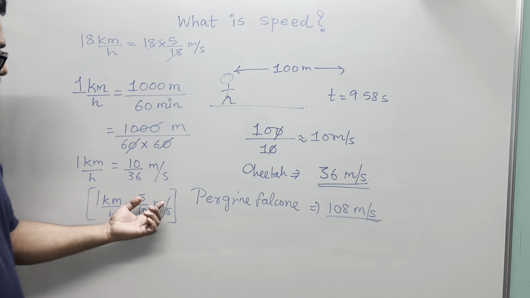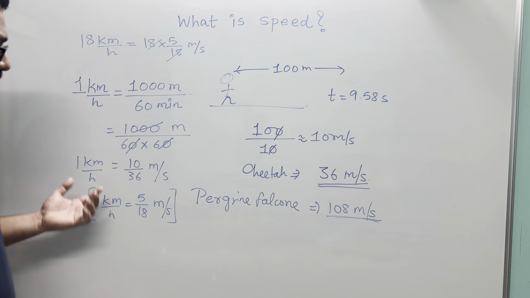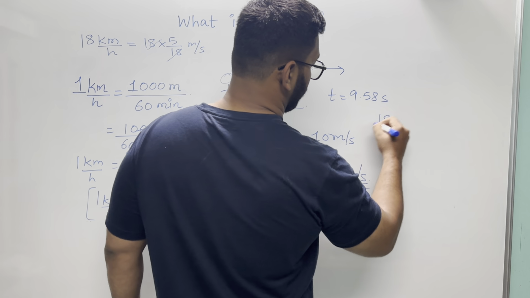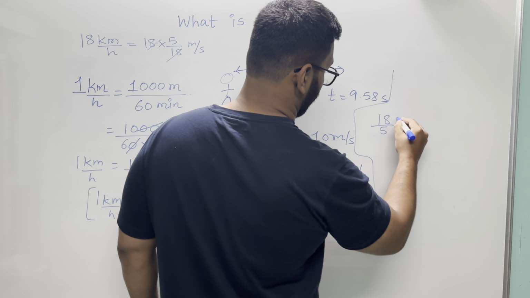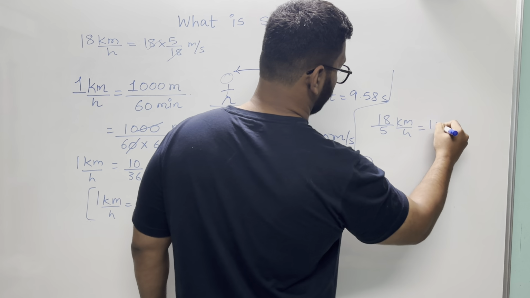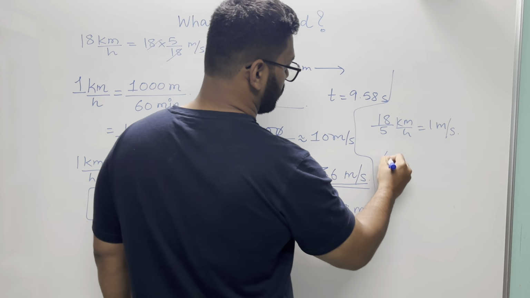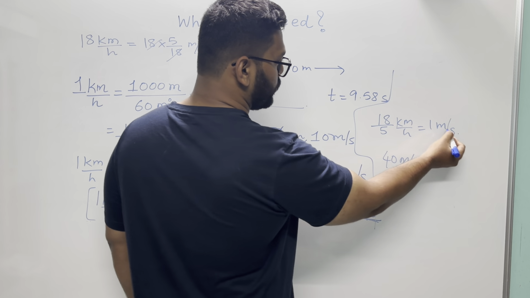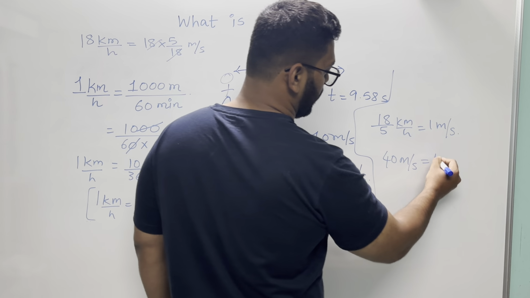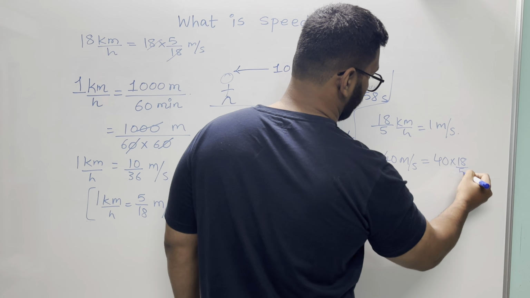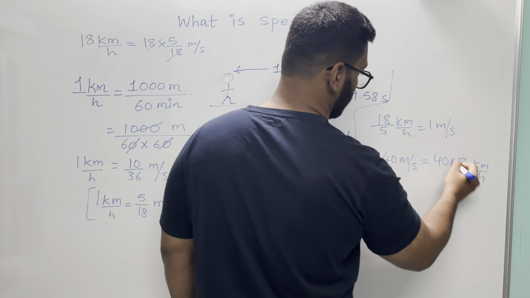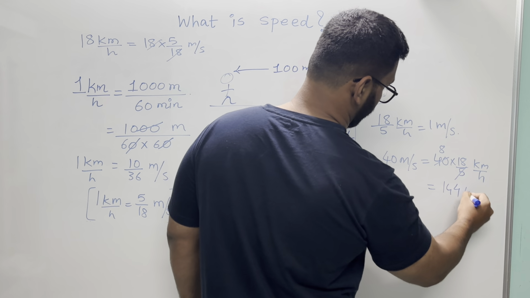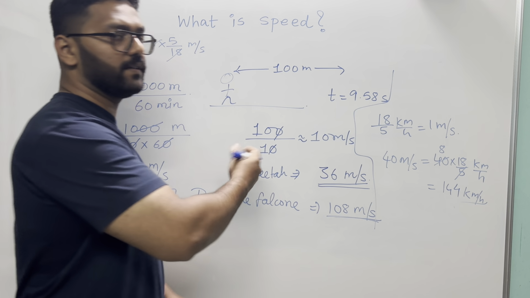Similarly, if you want to convert from meter per second to kilometer per hour, then you do this. So you know, if I multiply by 18 by 5, what will I get? 18 by 5. Let's write it like this. 18 by 5 kilometer per hour is 1 meter per second, right? So if I want to convert 40 meter per second into kilometer per hour, then what will I do? I will substitute 1 meter per second by 18 by 5. So 40 into 18 by 5 kilometer per hour. So this will be 144 kilometer per hour, right? So this is how you convert between these two.